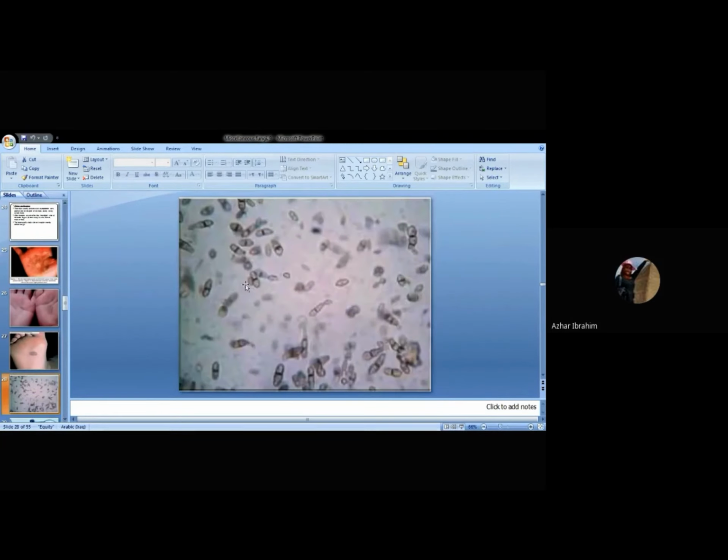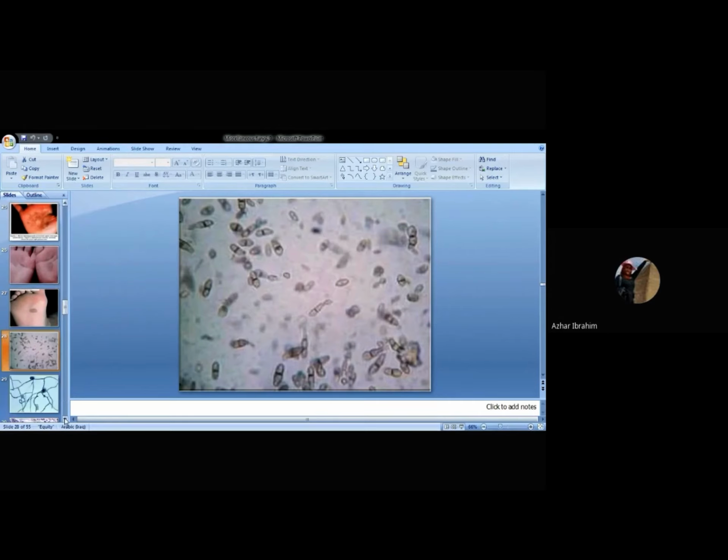This is the causative agent, the conidia form, which just looks like yeast. Keep in mind that this microorganism is dimorphic.